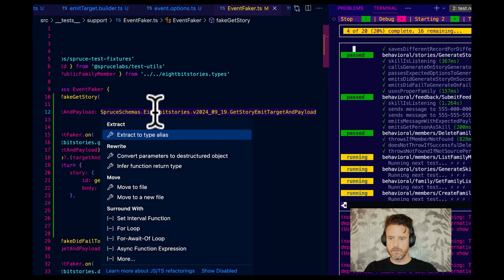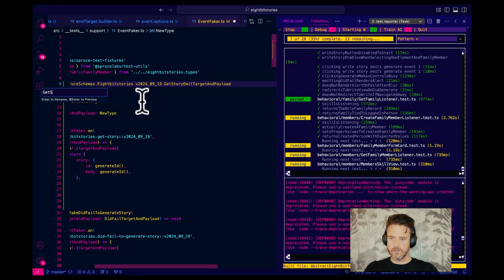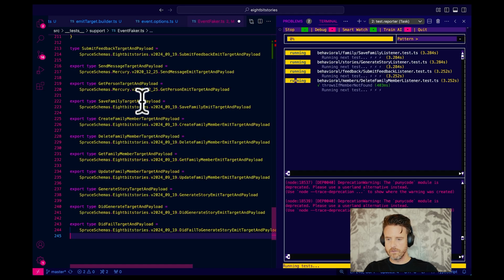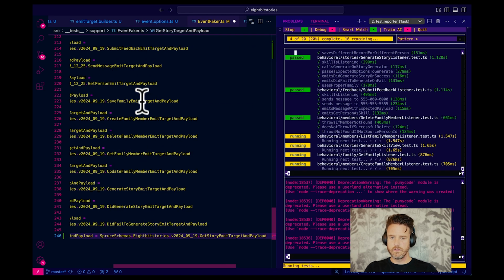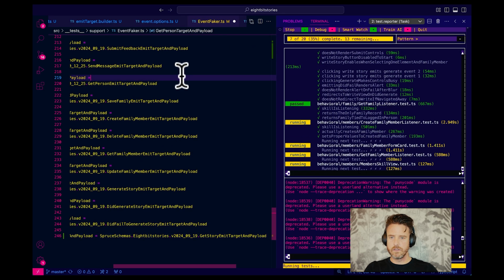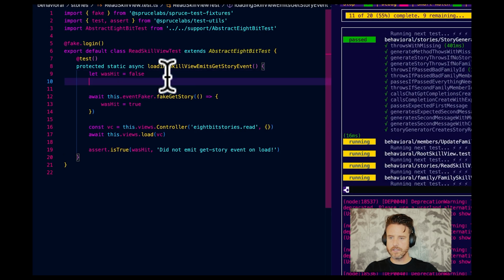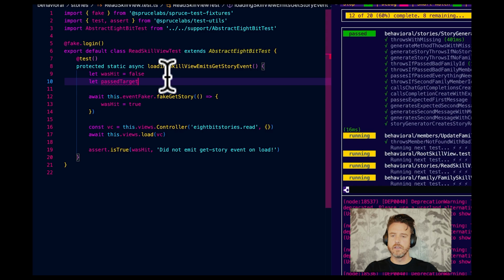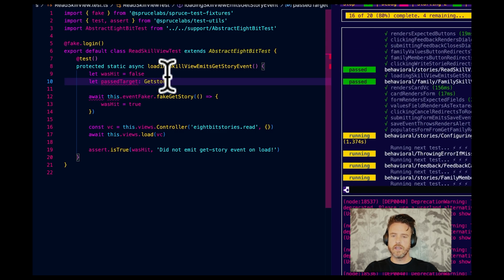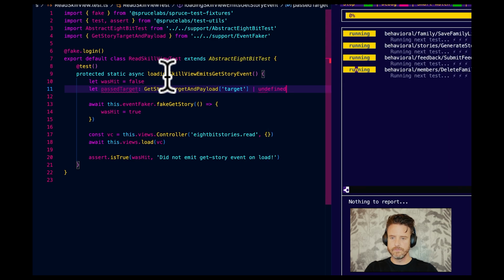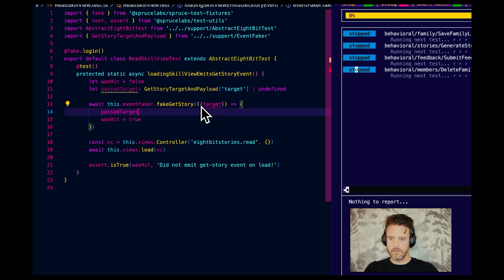Let me go get story target and payload. Go to the bottom, export it. So we should be able to go let past target equals get story target and payload, get at the target or undefined. Let's go with target.